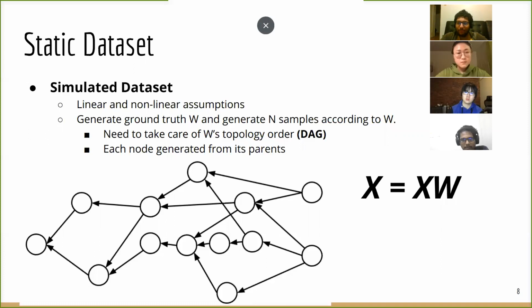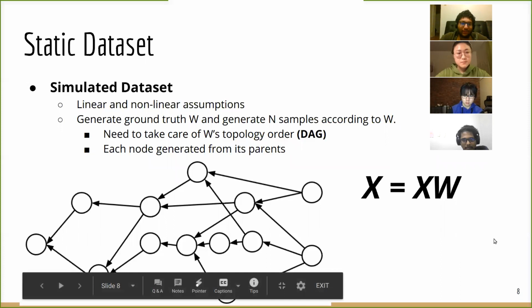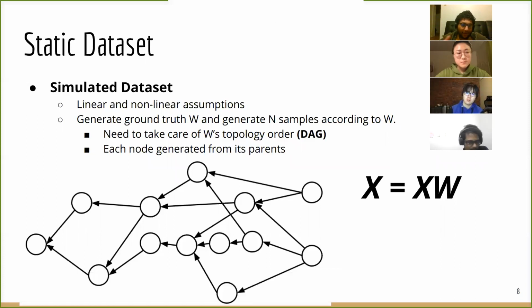As we know, the d-dimensional data points, where d is the number of nodes in the graph, are generated by a directed acyclic graph, as we can see in this figure. Now, if we want to simulate synthetic data, then we need to take care of the topological order of W, and for a particular node, we need to generate its data values based on the values of its parents.